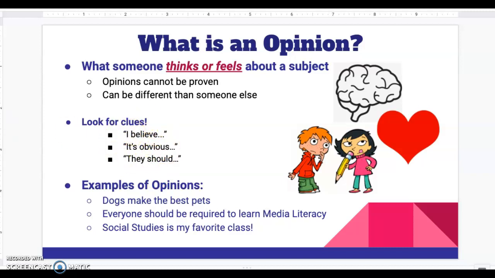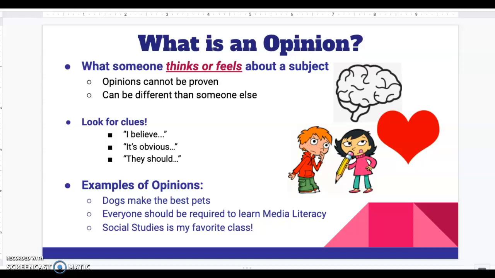Some examples of opinions. Dogs make the best pets. Everyone should learn media literacy. And social studies is my favorite class. All of these offer up a different perspective, so someone else could possibly feel differently. So this makes these statements opinions.